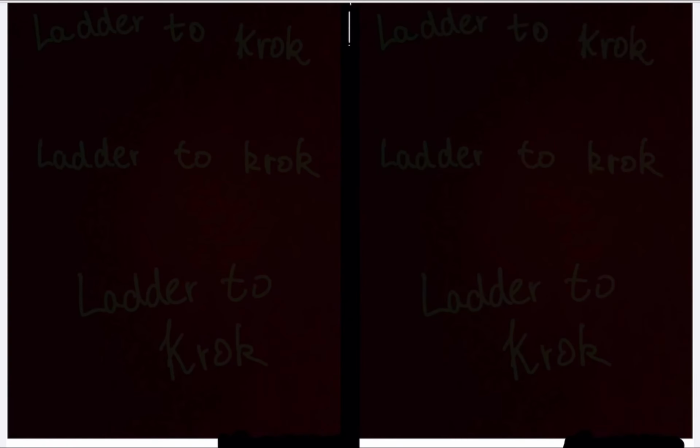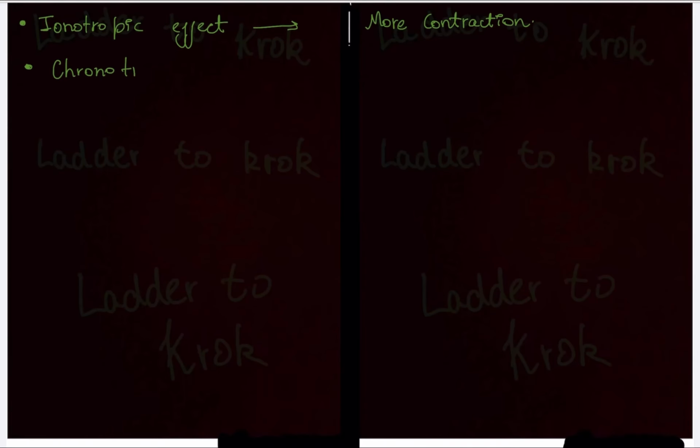Let's discuss some effects in our heart. Inotropic effect deals with contraction. If a patient has positive inotropic effect, it means more contraction, and negative inotropic effect means less contraction. The second one is chronotropic effect.